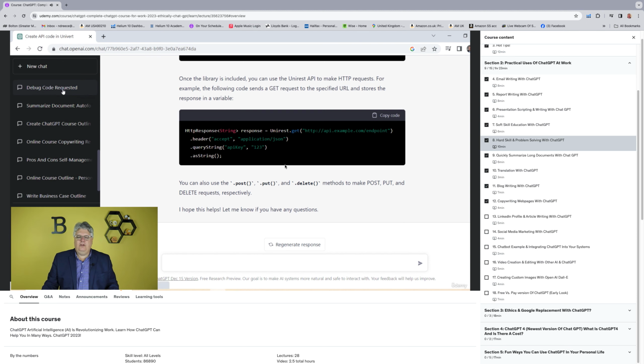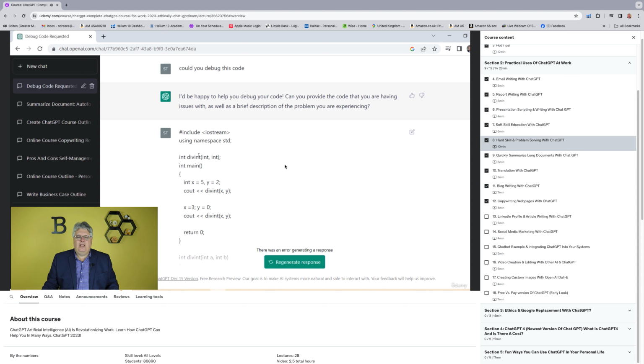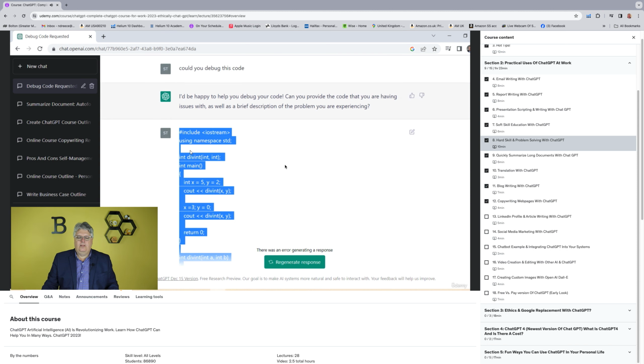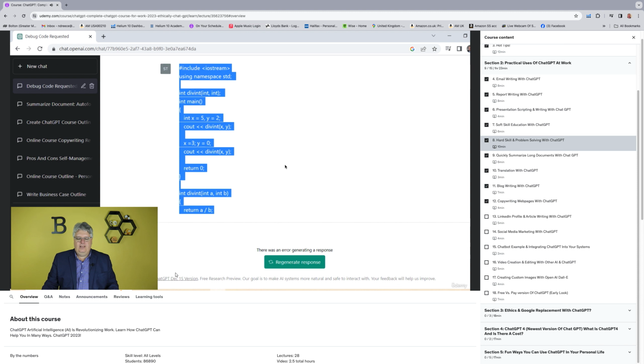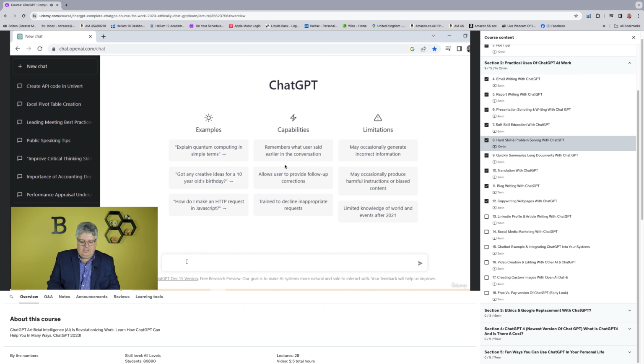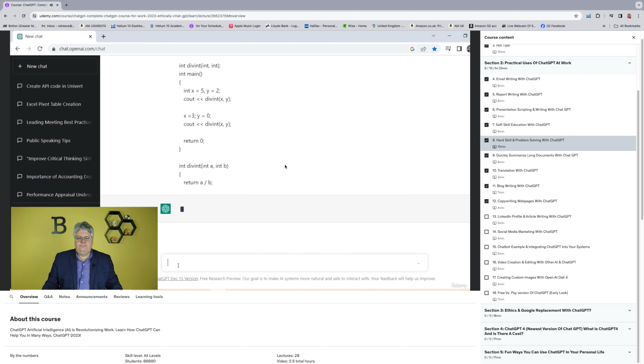debug code requested. So I created a code, and I asked it, could you debug this code? Here's another example. It said it'd be happy to if I gave it the code. Nice. So I didn't give it the code, right? So this is the code that I wanted debugged. Let me go back to a new chat, and I'm going to take that and say, could you debug this code? And copy paste that code, hit enter, and let's see what it says.